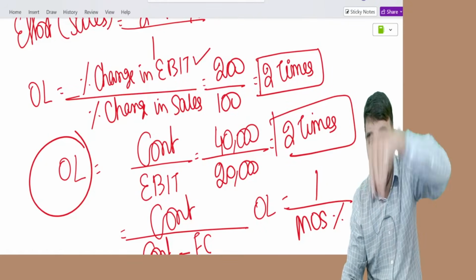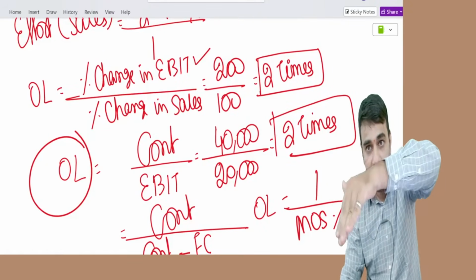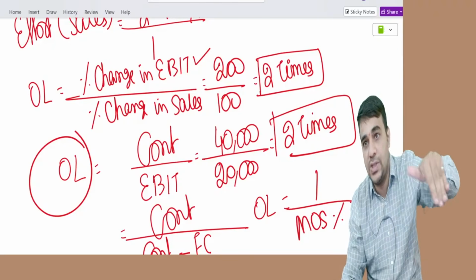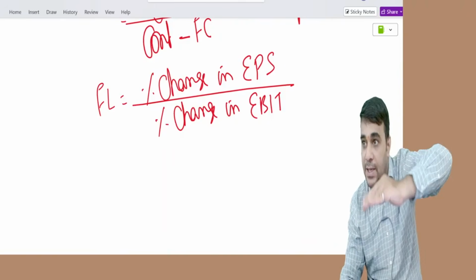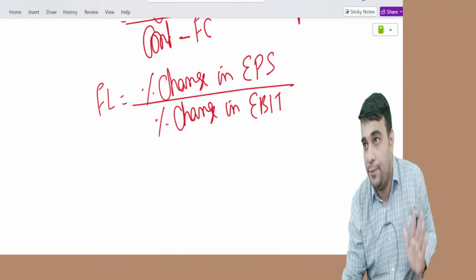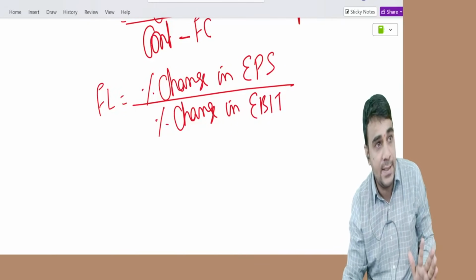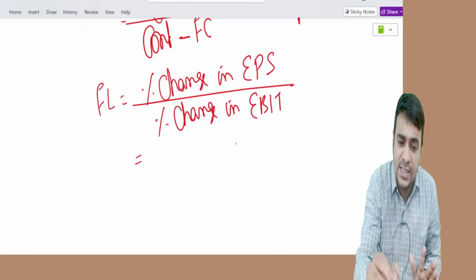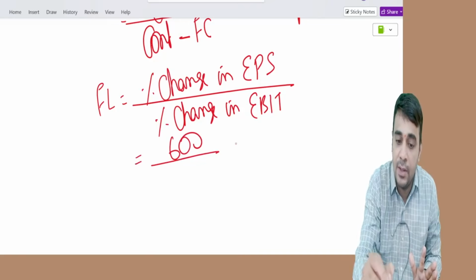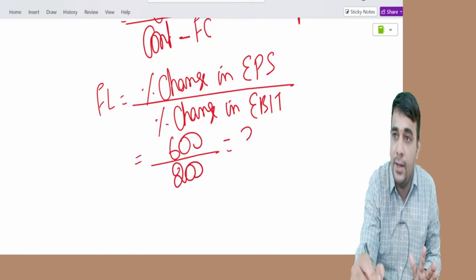EBIT is the end in the income statement, and the start of operations is sales. End by start. Financials end with EPS and start with EBIT. So percentage change in EPS is 600, this is 200.